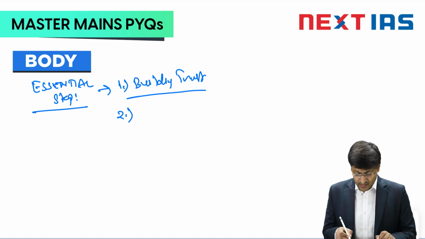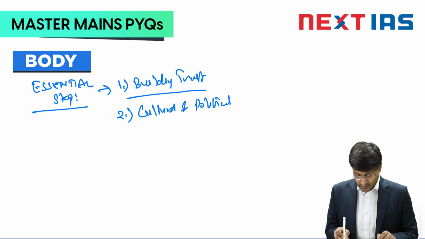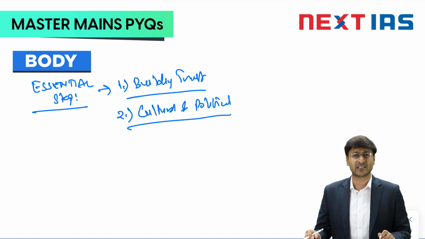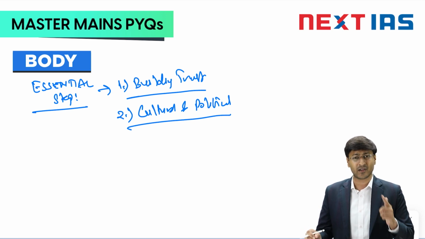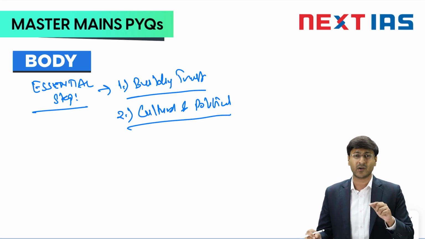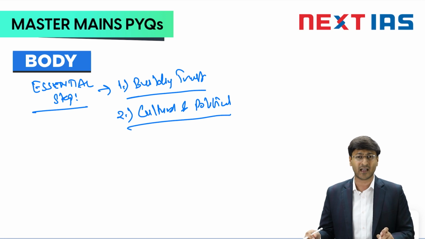Next, it helps in understanding the cultural and political dynamics. India is such a vast country that there are many different cultural as well as political pockets in various parts of the country. To tailor counter-insurgency measures according to the demands of the situation, it cannot be a one-size-fits-all approach for every part of the country. So we need to understand the cultural as well as political dynamics.